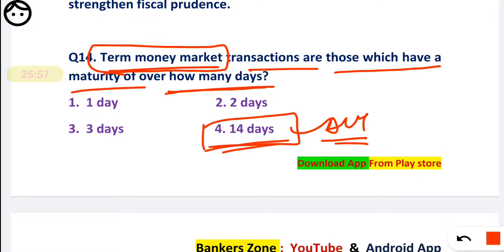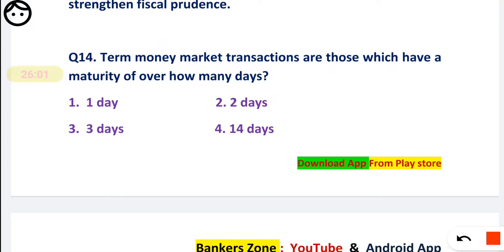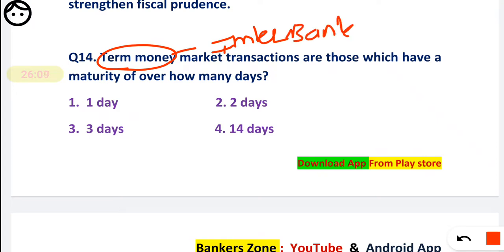What do you mean by money market? First listen to that. Basically, it is an interbank market where for deposits having a period of more than 14 days.